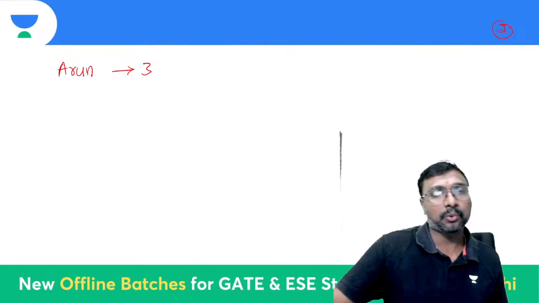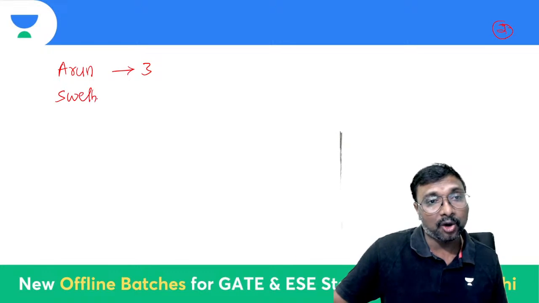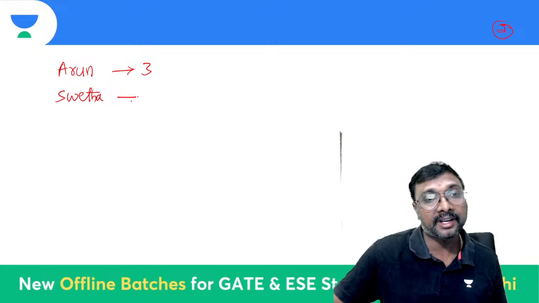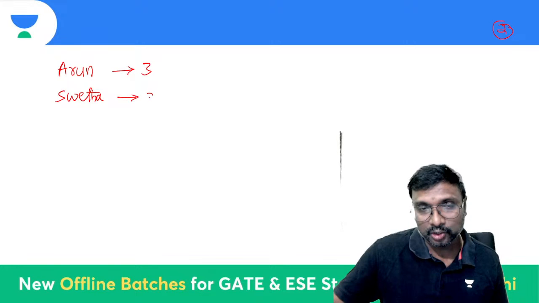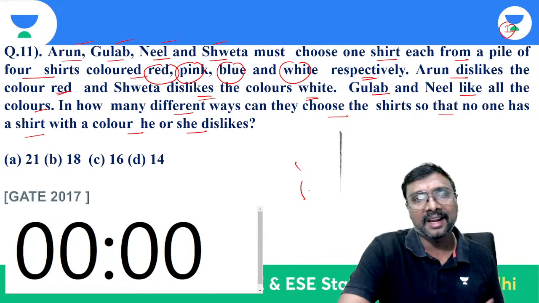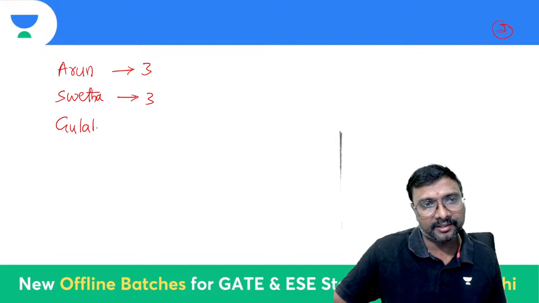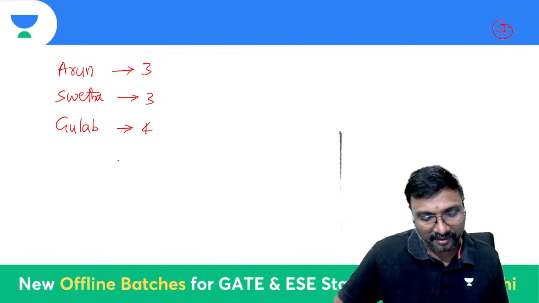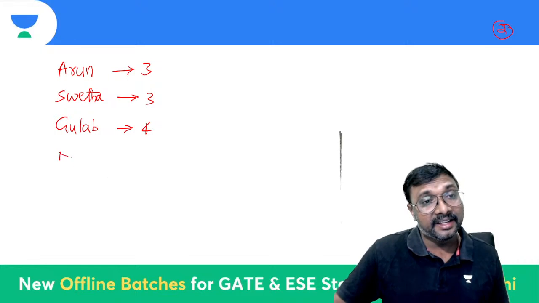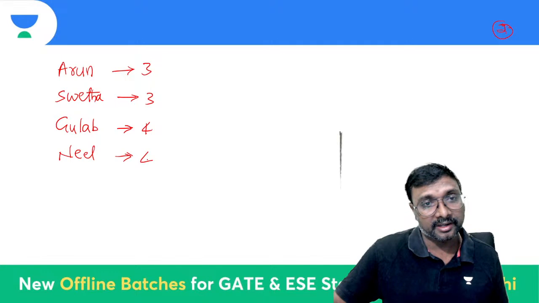Sweta dislikes the color white, so out of these four, how many can Sweta select? Sweta has a choice of selecting these three only. Next, Gulab and Neil like all, so Gulab has four choices, and Neil also has four choices.